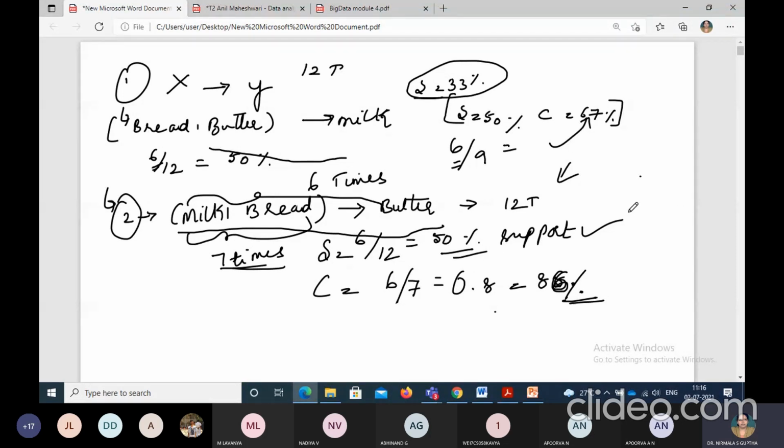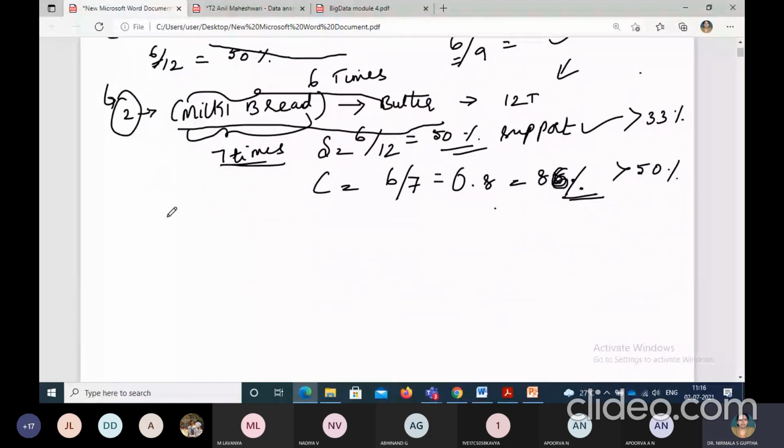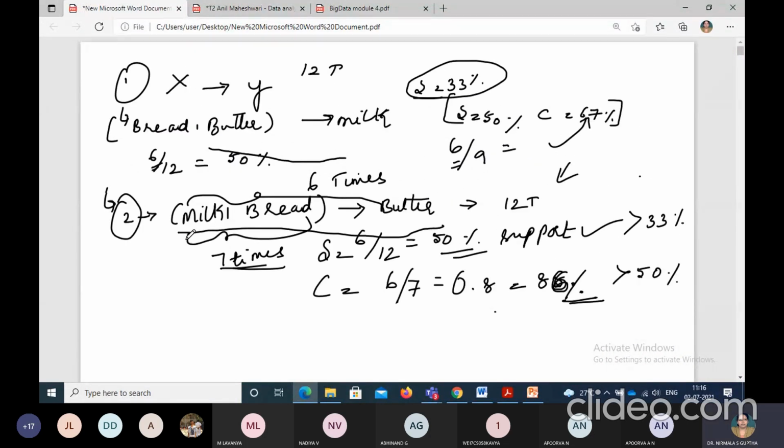So your support is 50%. Is it greater than 33%? Yes, ma'am. Yes, wonderful. So confidence minimum threshold was 50%. So now whatever we computed is 86%. Does it count as greater than 50% or not? Please say yes or no quickly.